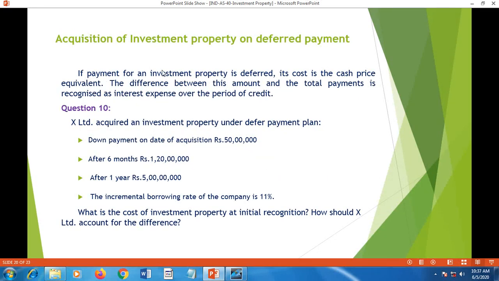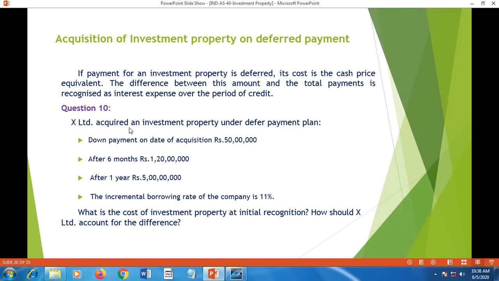Acquisition of investment property and deferred payment. If the payment for investment property is deferred, its cost is the cash price equivalent. The difference between this amount and the total payments is recognized as interest expense over the period of credit. That means no interest cost element should be added to the property cost under investment property. Question number 10 is given with reference to these guidelines.